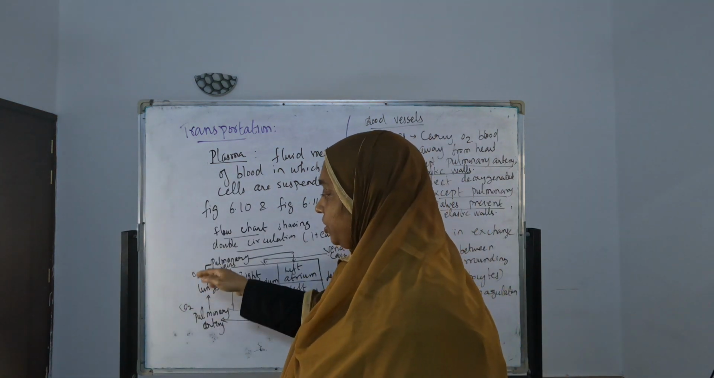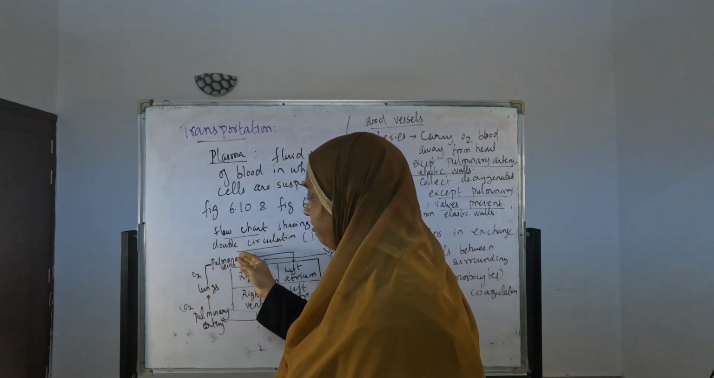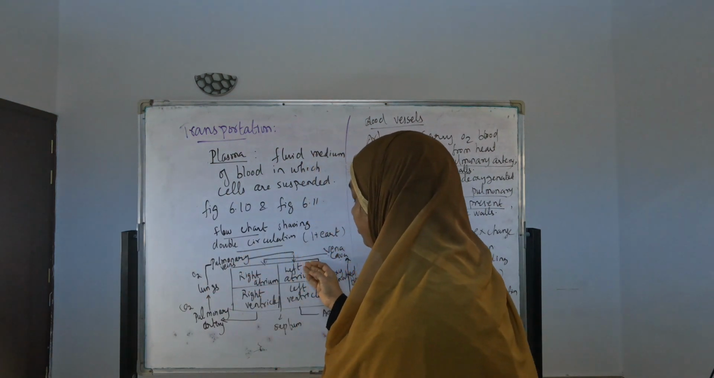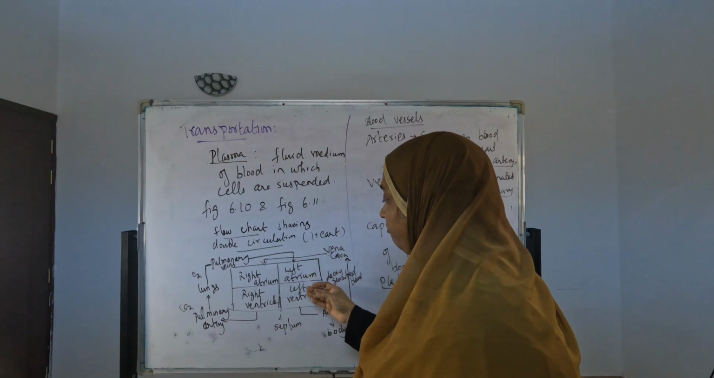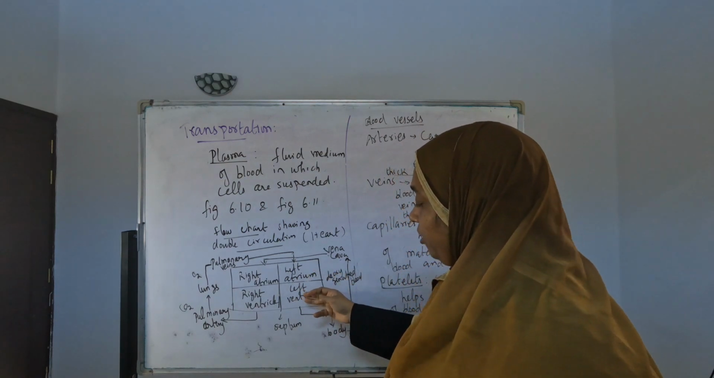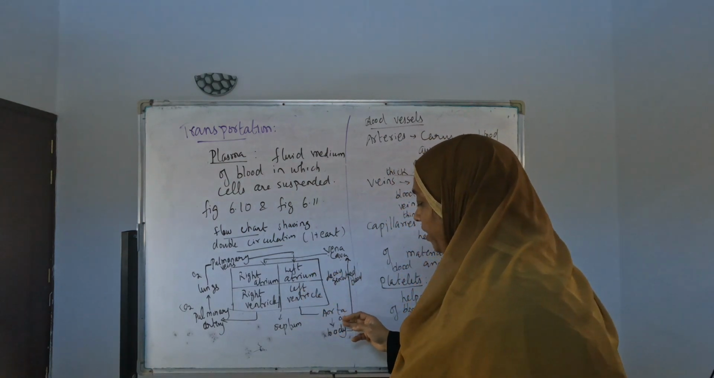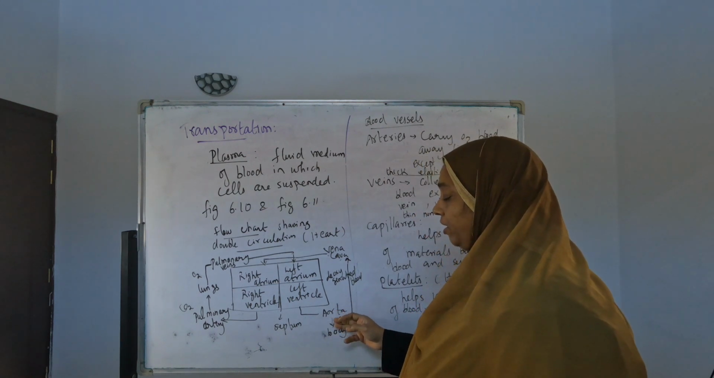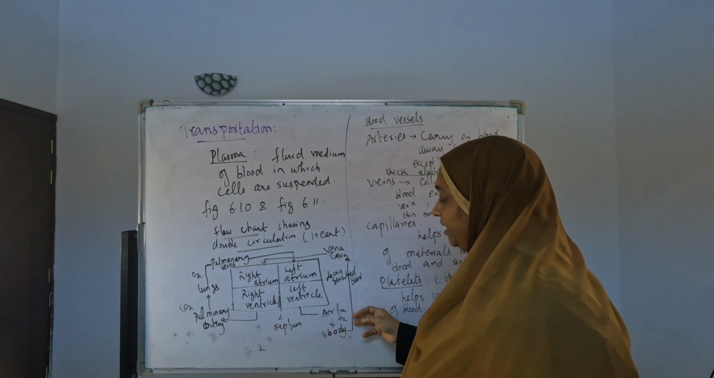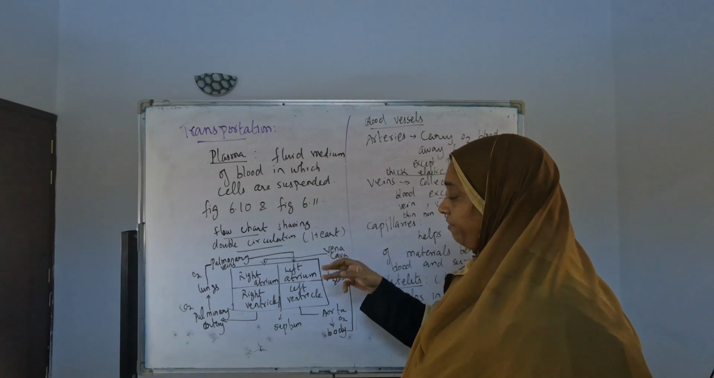Then oxygenated blood comes from the lungs into the pulmonary veins. From the pulmonary veins it comes to the left atrium. Then from the left atrium it goes to the left ventricle. From the left ventricle, through the aorta, it goes to the other parts of the body. This is the deoxygenated blood from the body, and again the deoxygenated blood goes to the vena cava.